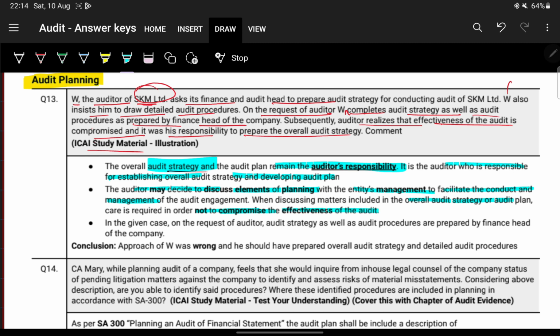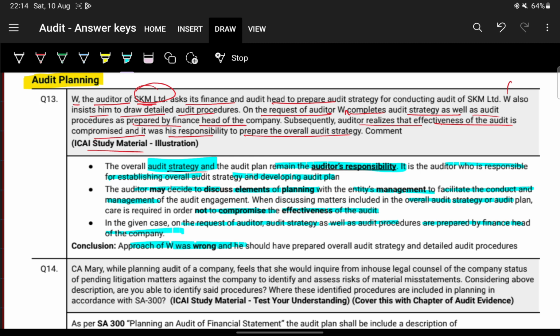So in the given case, at the request of the auditor, the audit strategy as well as the audit plan are prepared by the finance head. This approach is wrong. The auditor should have taken the responsibility of establishing the audit strategy and developing the audit plan.